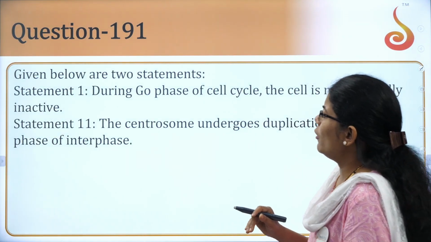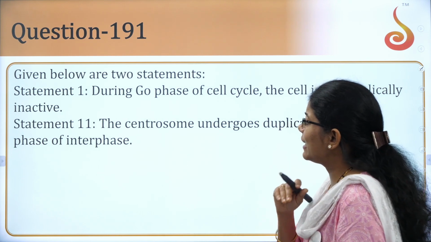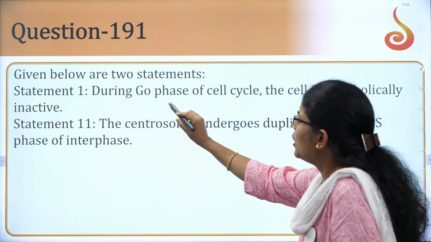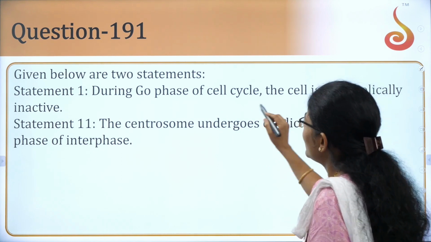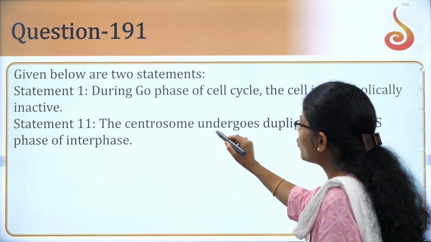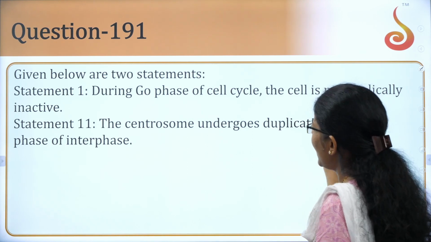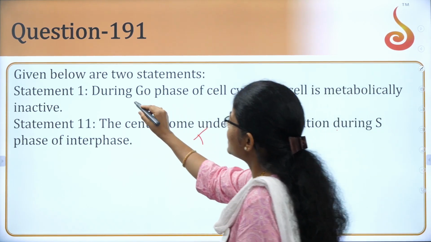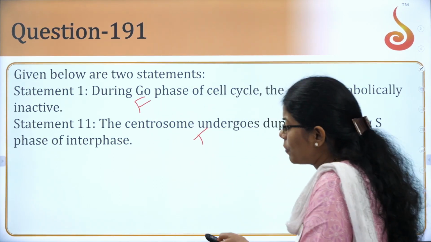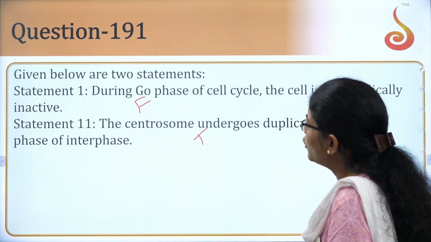Okay. Given below are two statements from the cell cycle, that is the cell division chapter. During G0 phase of cell cycle, the cell is metabolically inactive, and the centrosome undergoes duplication during S phase of interphase. The first is true, students, and the second is false. Okay, let us now go to the options. Statement 1 is false, 2 is true.